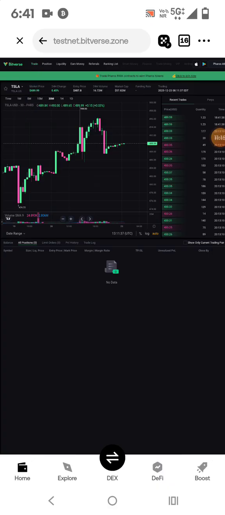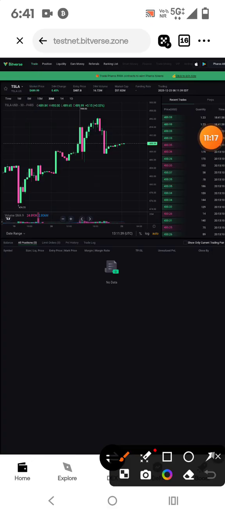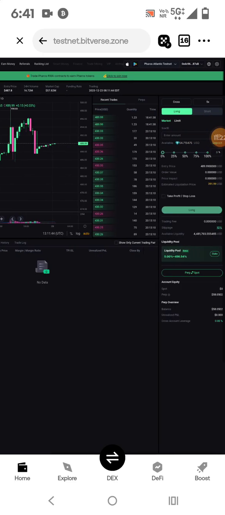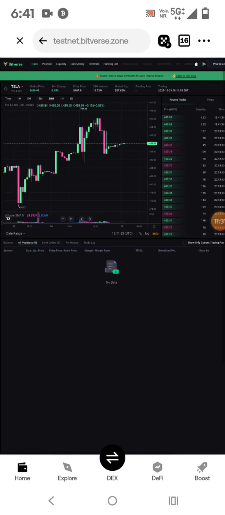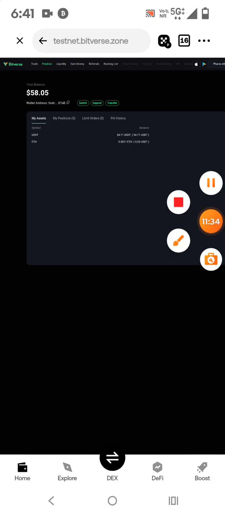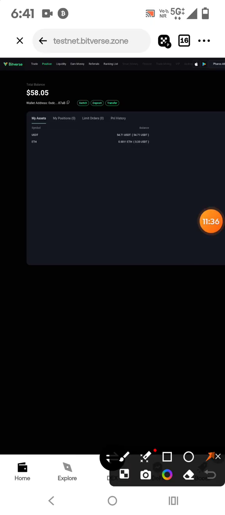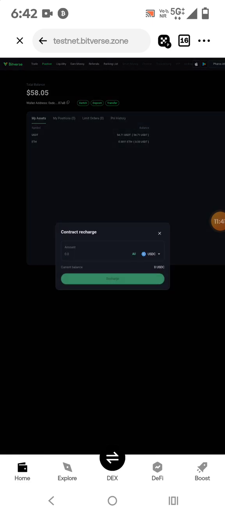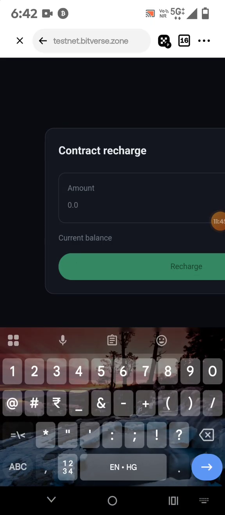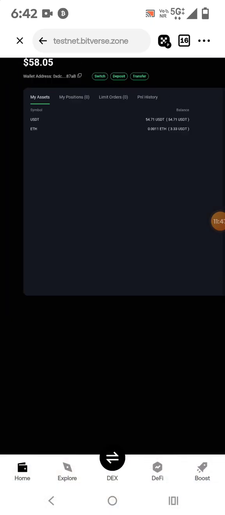So we have to trade here, हमको यहाँ पे ट्रेड करना पड़ेगा. But before that we need USDT also. So let me check, is there USDT available? So you can see that we have already USDT here. Otherwise what you can do, you can click on the positions. तो अगर आपको USDT नहीं दिखाता है तो पोजीशन पे क्लिक करना, and you have to click on the deposit and you have to select USDT. Suppose I want to add 5. So let me recharge it.